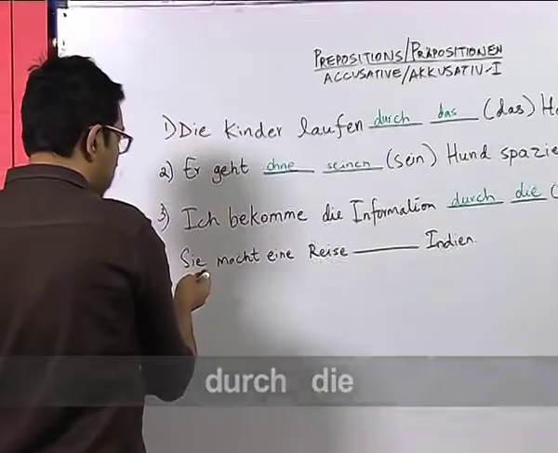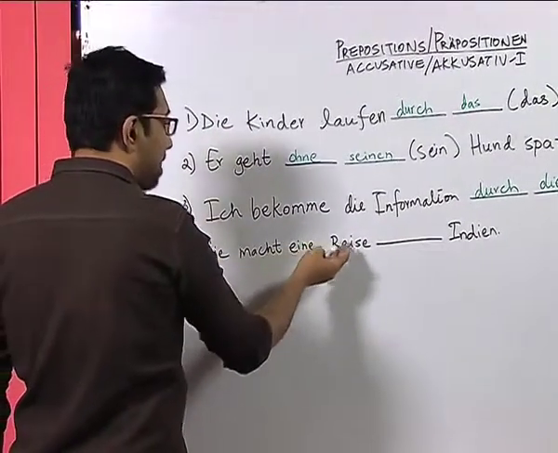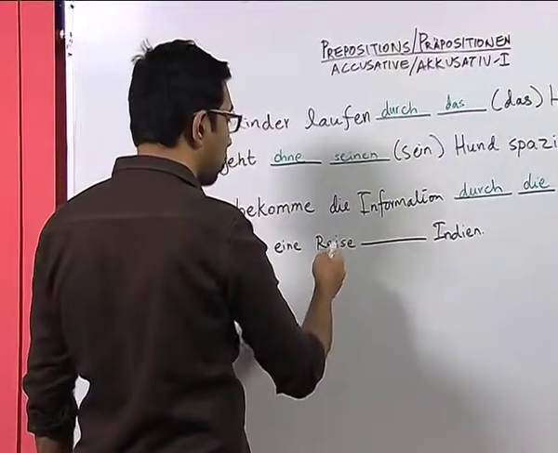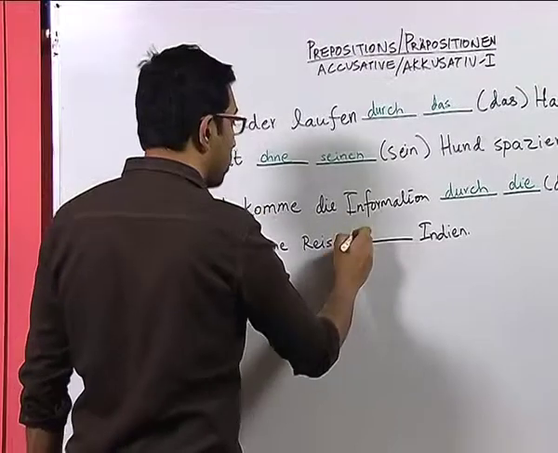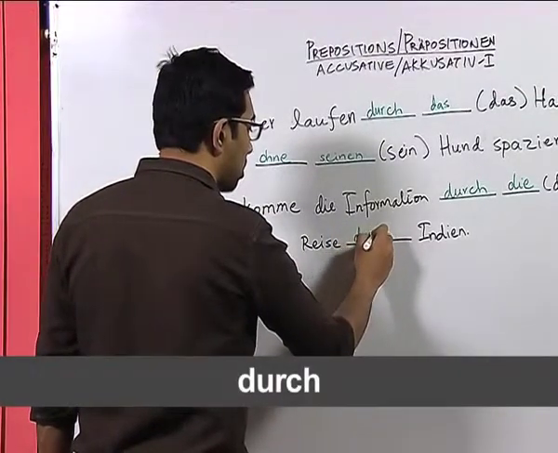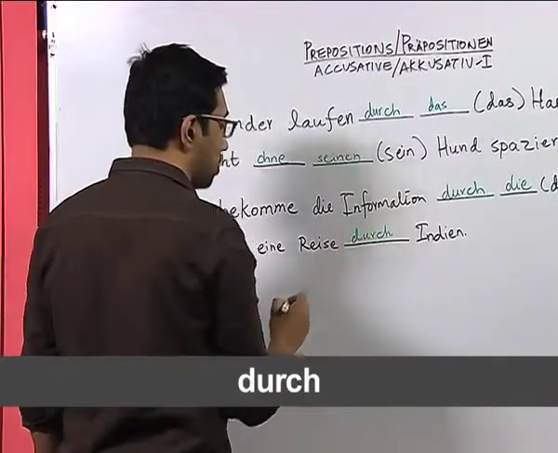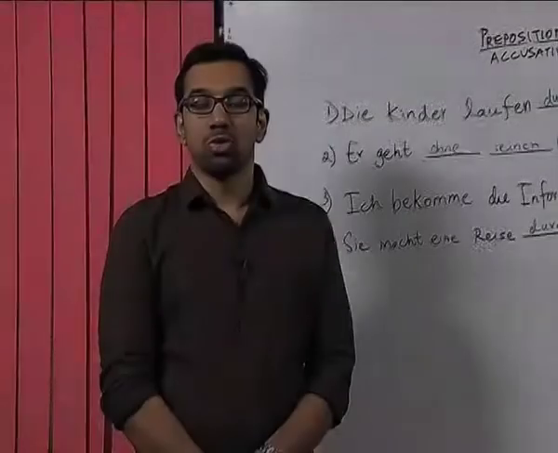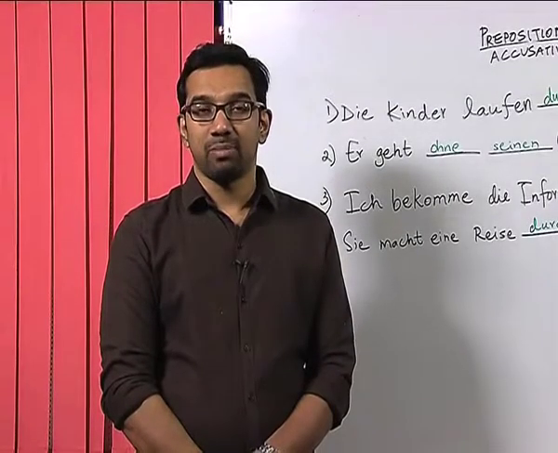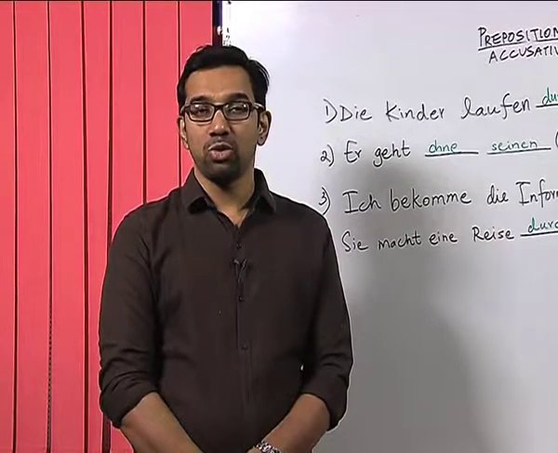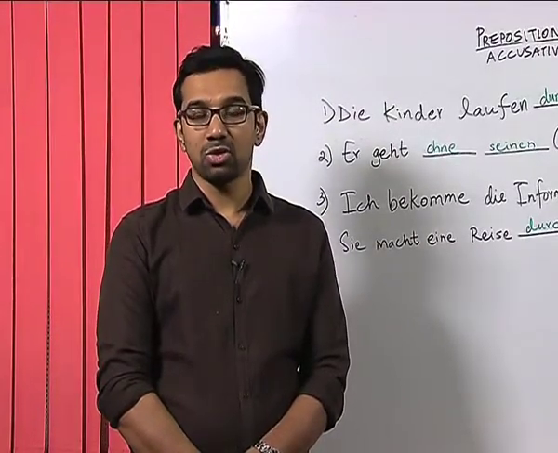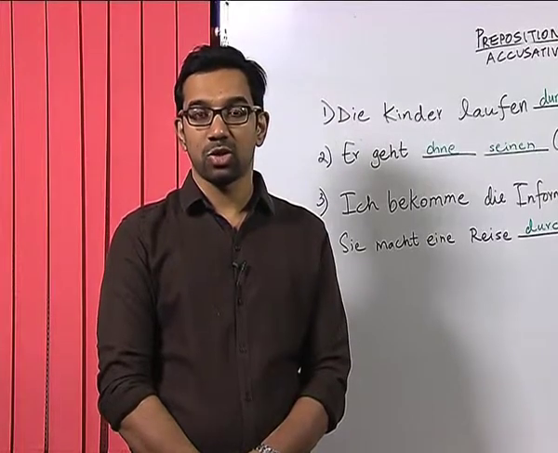Here in sentence number 4, sie macht eine Reise Indien. Now, we know that here it is talking about a way or movement. So, we use the preposition durch. So, I hope with this example it was clear to you how to use the prepositions durch and ohne. Now, let us do an exercise with the prepositions.